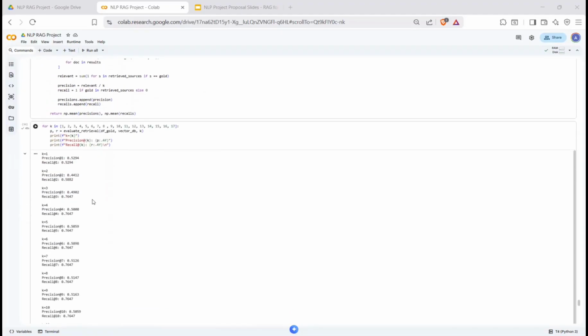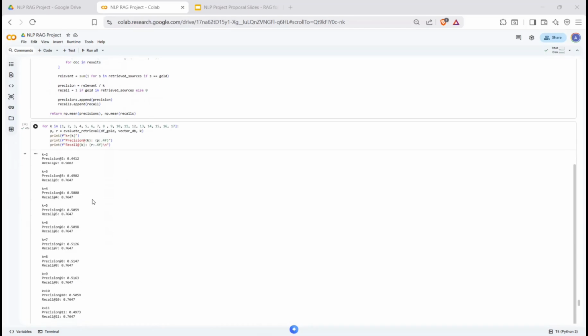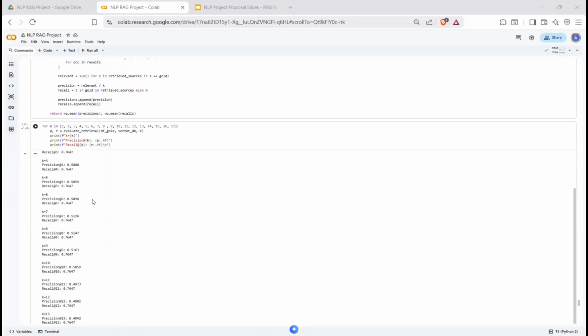Here the results show that recall stays constant at around 76%, which means the system usually finds the correct document. However, precision decreases as K increases because more irrelevant chunks are included.